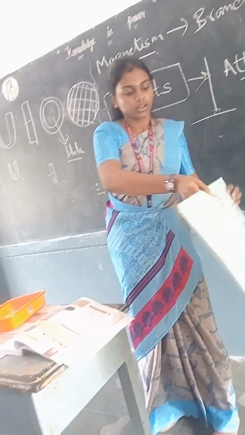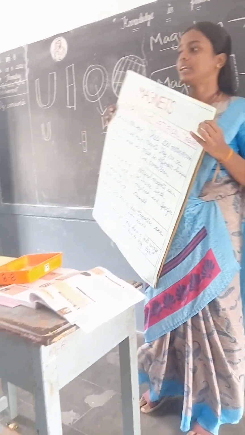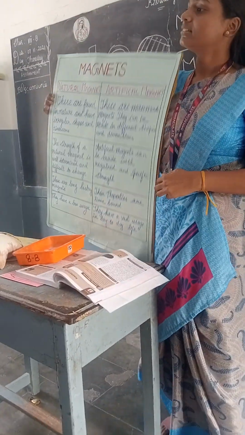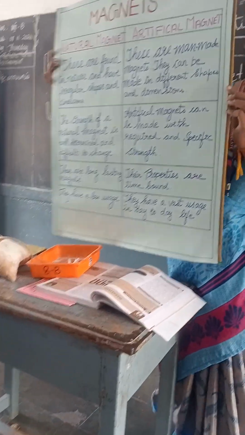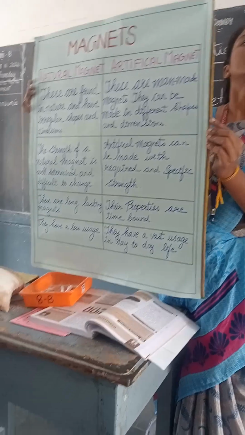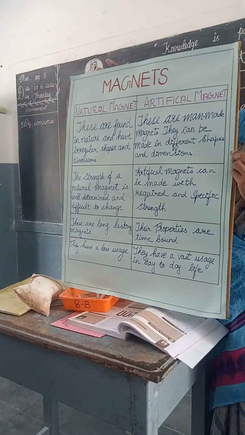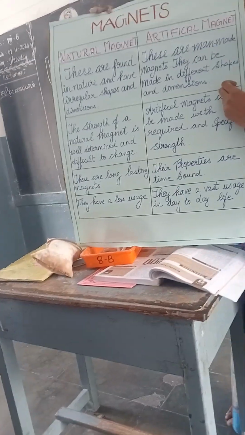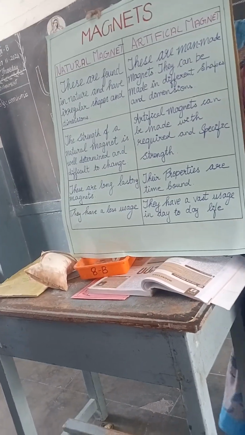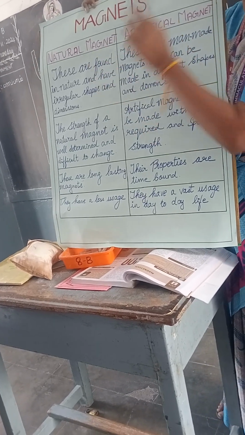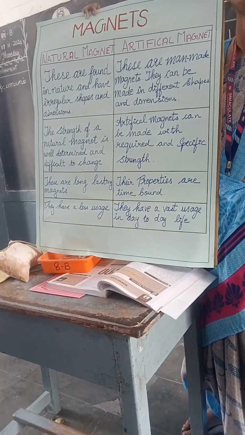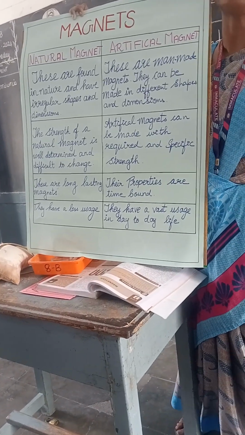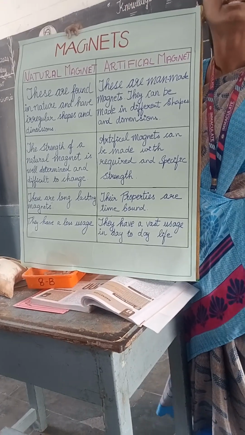Can anyone read? Any volunteers? Is it visible? Yes. These are found in nature and have irregular shapes and dimensions. So natural magnets, as I said, are found in nature and do not have any shape. They are irregular, right? In powdery form. Even in the form of stone, it does not have any shape. It has an irregular shape.